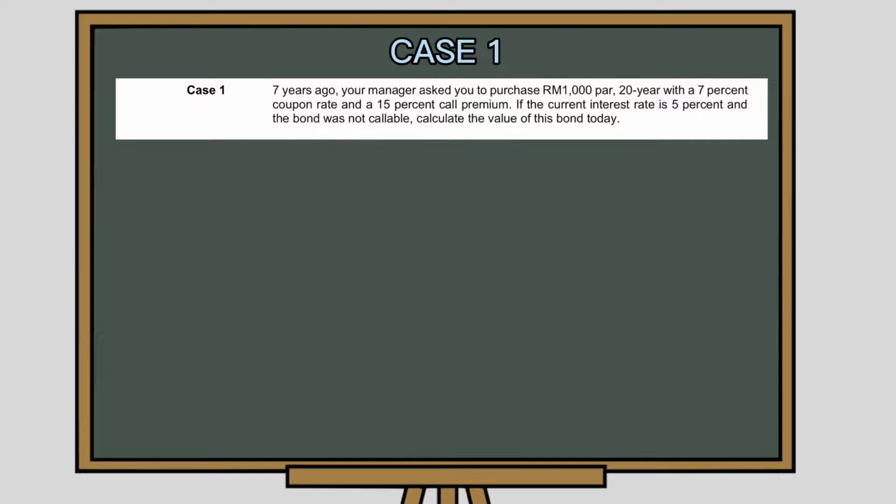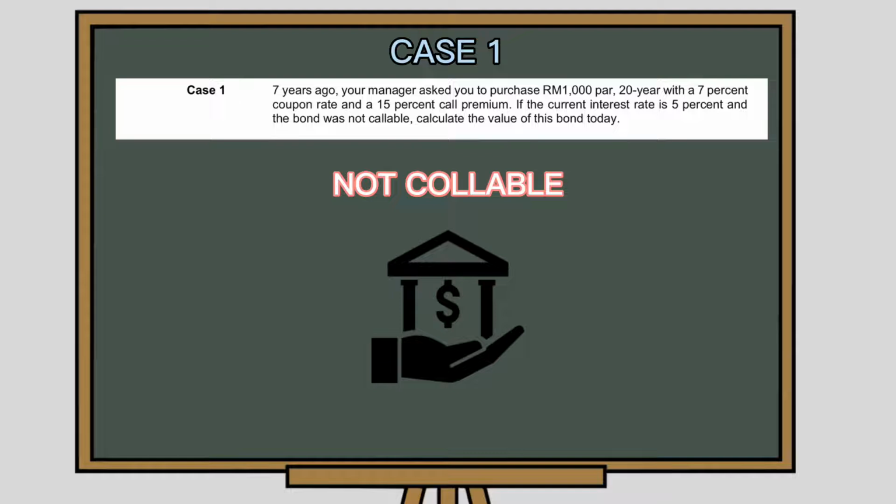Case 1 is about a manager asked to purchase a 100 PAR bond with 20-year maturity, which comes with a 7% coupon rate and a 15% call premium. What is the value of the bond today if the current interest rate is 5% and the bond is not callable? We have identified that this bond is not callable, so it is only paid out at maturity. The issuer of a non-callable bond cannot call the bond prior to its date of maturity.